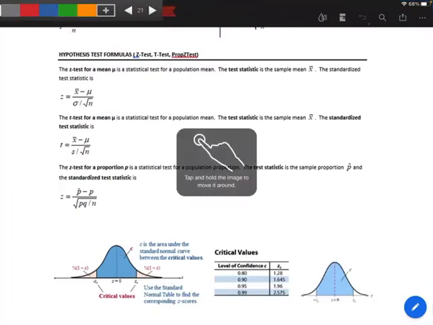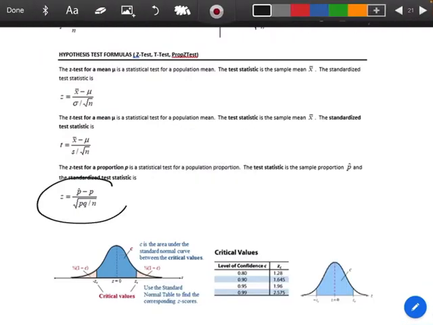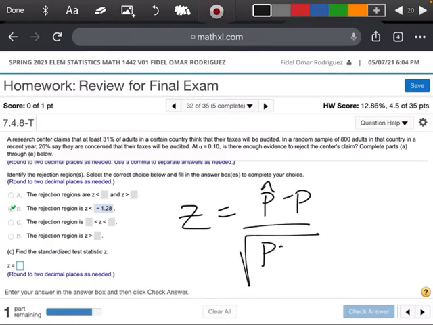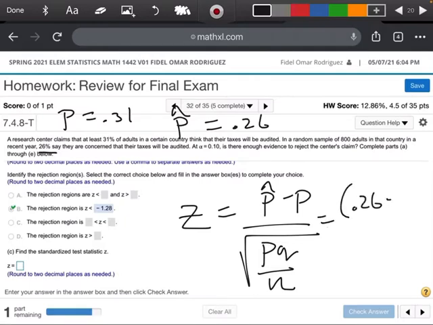This is my formula: Z equals P hat minus P divided by the square root of PQ over N. We said that our P was 0.31 and our P hat was 0.26. So I'm going to write 0.26 minus 0.31 divided by the square root of PQ.